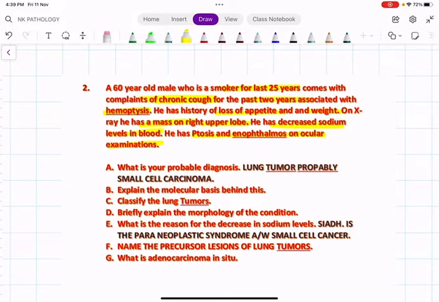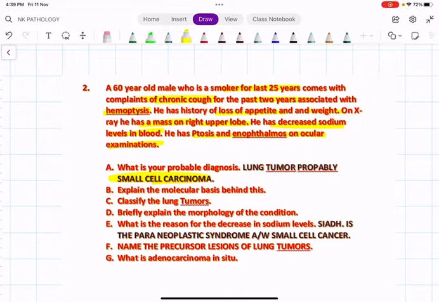So the lung tumor, probably small cell carcinoma. The examiner wants you to clearly mention what is the type of carcinoma. Don't write it is a lung tumor. Now that even a first standard student will write whether it is a lung tumor or not. The examiner wants you to write whether it is a small cell carcinoma, large cell carcinoma, whether it is a squamous cell or whether it is an adenocarcinoma. Remember, smoking is strongly associated. The strongest association of a cancer with the smoking, the answer is small cell carcinoma of the lung.